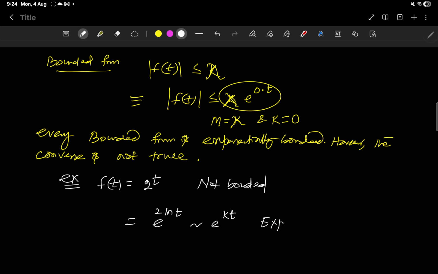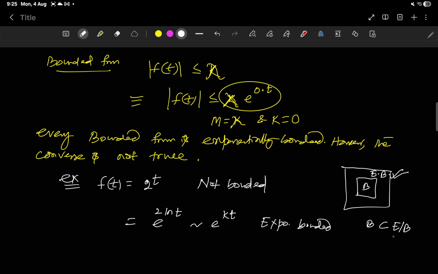So this is exponentially bounded. That means this is your bounded function, and this is an exponentially bounded function. So exponentially bounded functions have a larger scope. Bounded implies exponentially bounded, so exponentially bounded has larger scope.